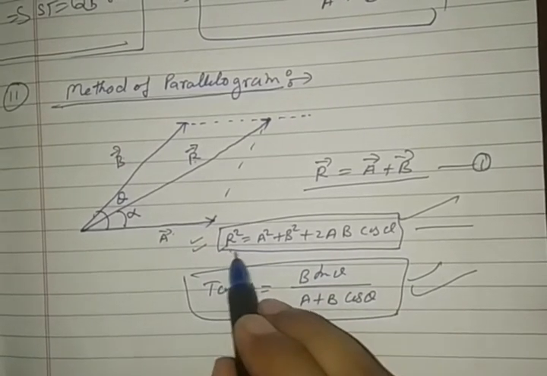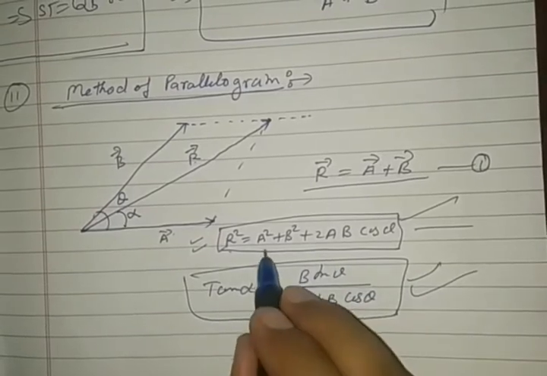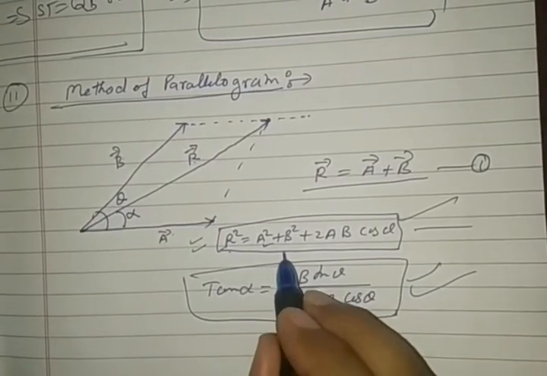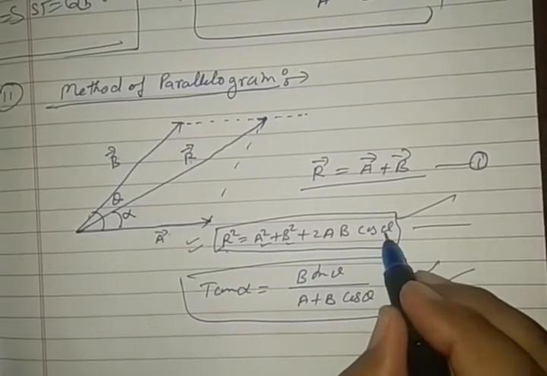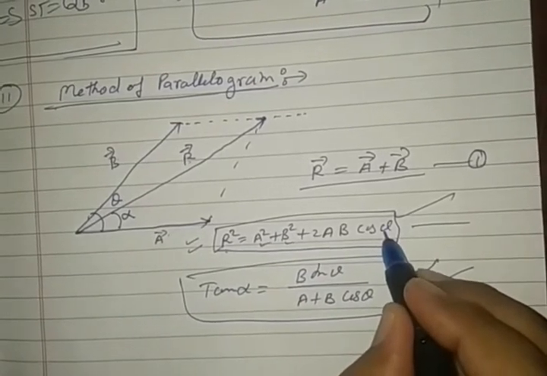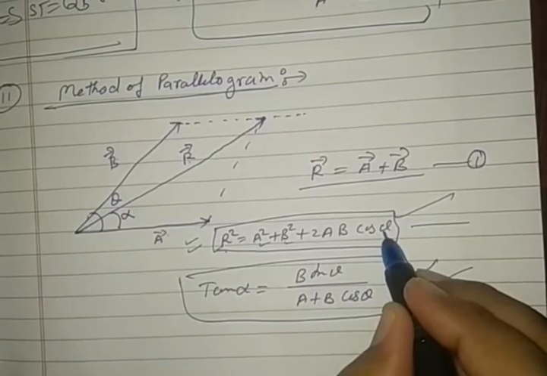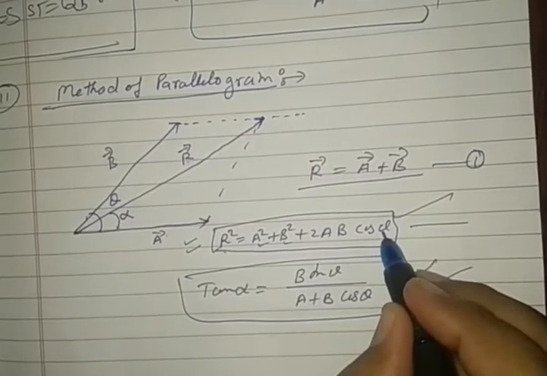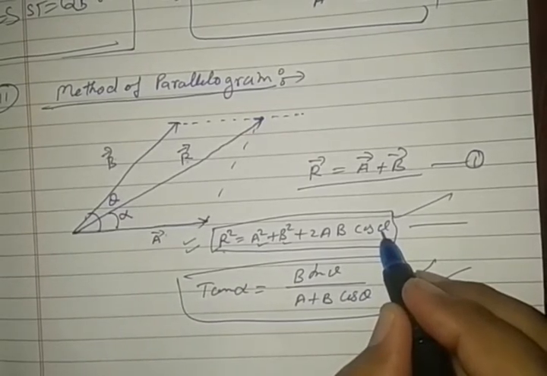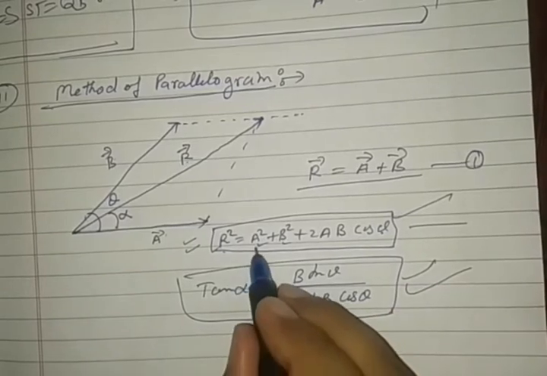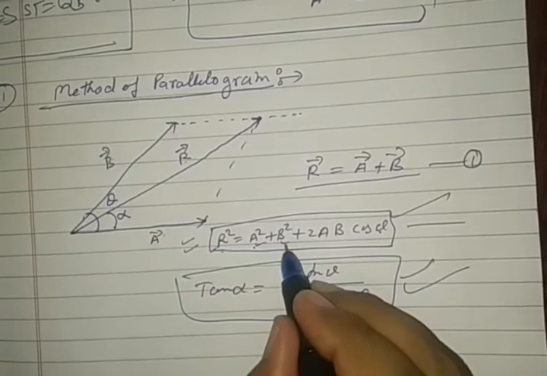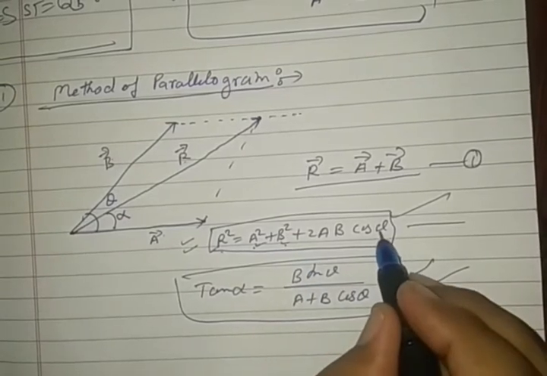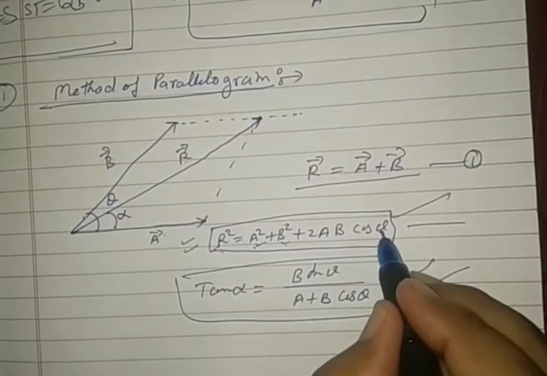So the resultant depends on three factors: magnitude of vector A, magnitude of vector B, and cosine of the angle between both vectors. These three parameters determine the resultant.